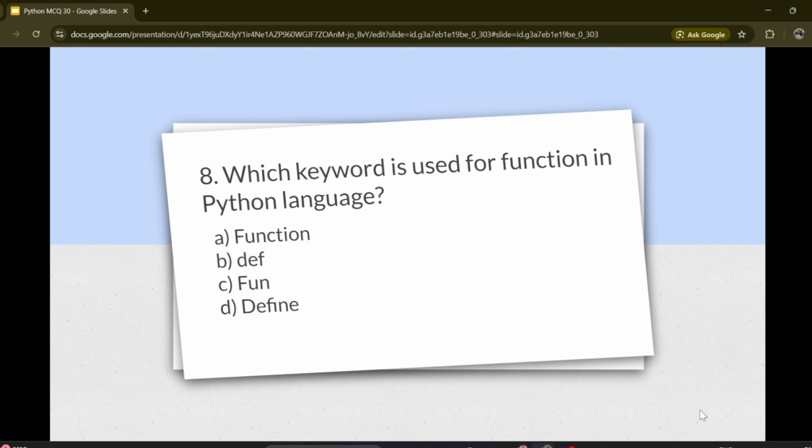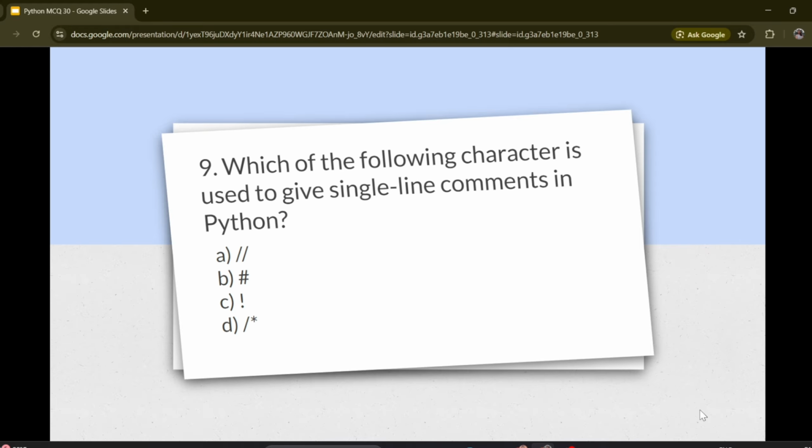Options are A. Function, B. Def, C. Fun, D. Defined. Correct answer is B. Def. Question number 9. Which of the following character is used to give single line comment in Python?